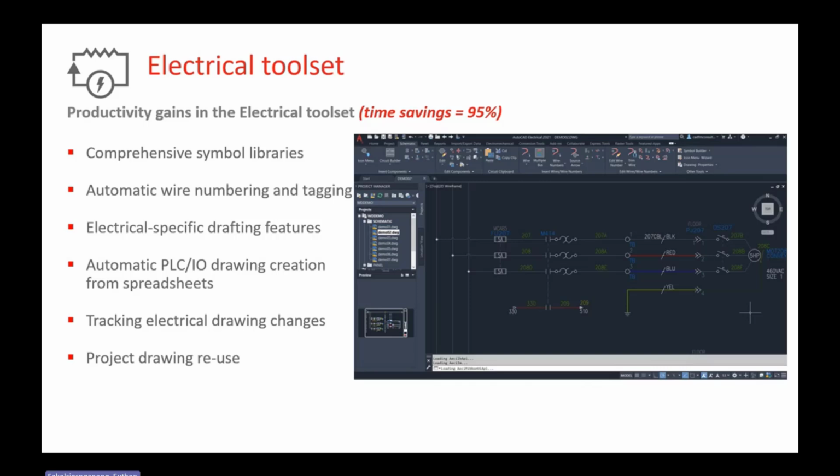And project drawing reuse means you can use your finished project to be the master of the new project. You don't have to create anything from scratch. If you have an existing complete project, you just use that project as the template for the next project, so you spend only a little time changing things.